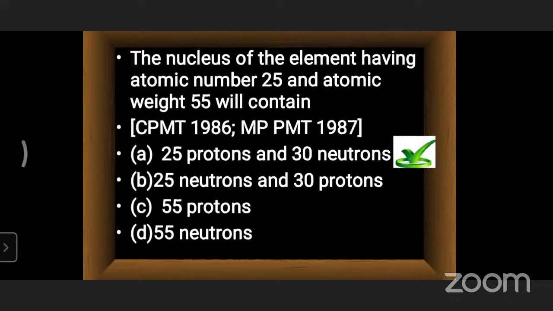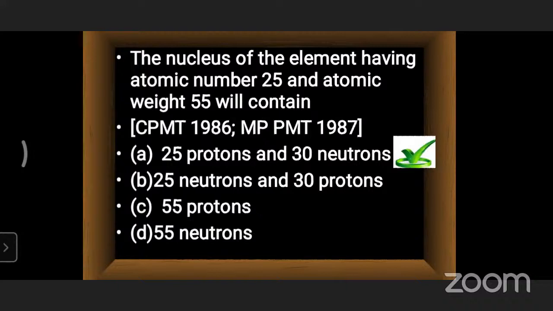In this, 25 protons we are already having, that is correct. And he is asking about 30 neutrons and 55 neutrons. How can we calculate the number of neutrons? We have the formula: N is equal to A minus Z. A is the mass number, 55, and Z is the atomic number, 25. If we do the subtraction, 55 minus 25 is equal to the number of neutrons. So N is equal to 55 minus 25, equal to 30 neutrons. That we are having in option A clearly.